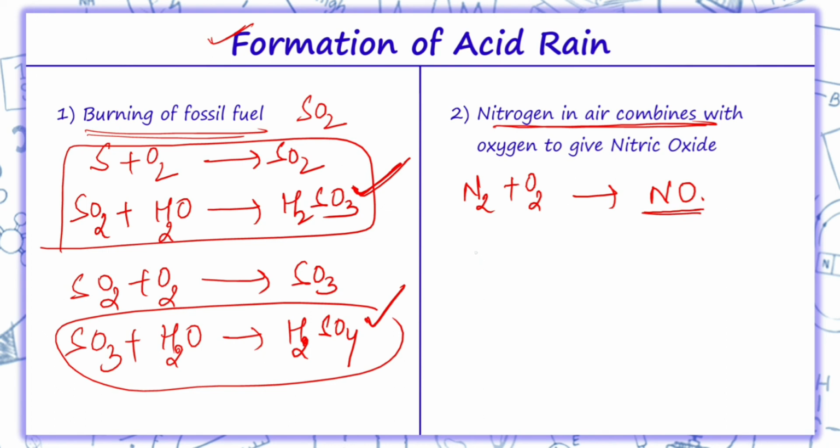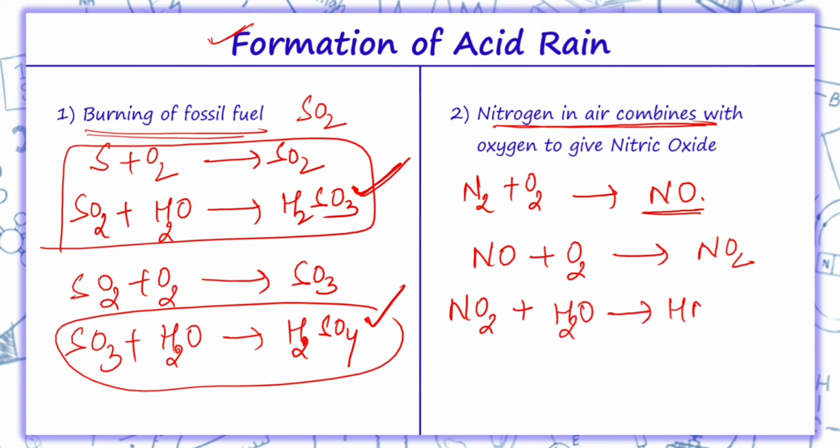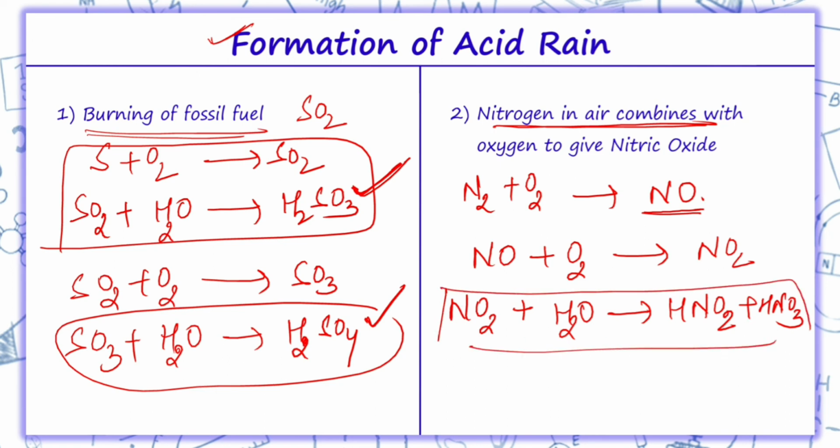This nitric oxide is oxidized to nitrogen dioxide, and when this nitrogen dioxide reacts with the water vapor present in the air, it forms nitrous acid and nitric acid. Thus this is how acid rain is formed. So the acidity in acid rain is due to the presence of sulfurous acid, sulfuric acid, nitrous acid and nitric acid.